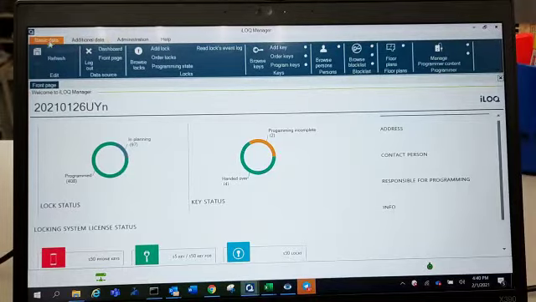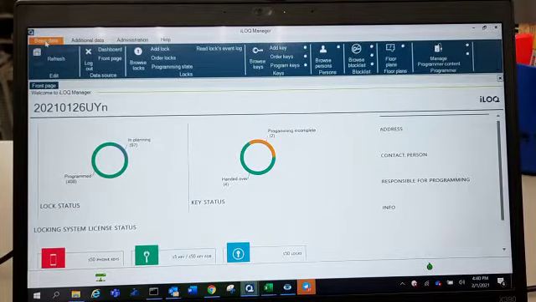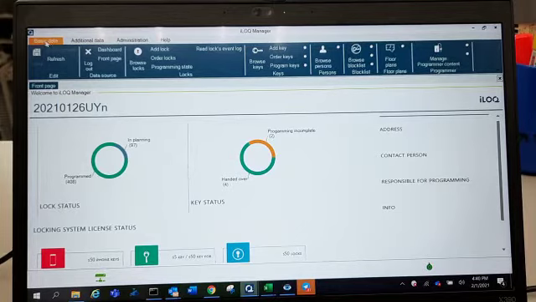Hi, this is the S50 dashboard. Just now we have successfully created the add access right for the site TTDM. Now we are going to program the padlock for site TTDM.